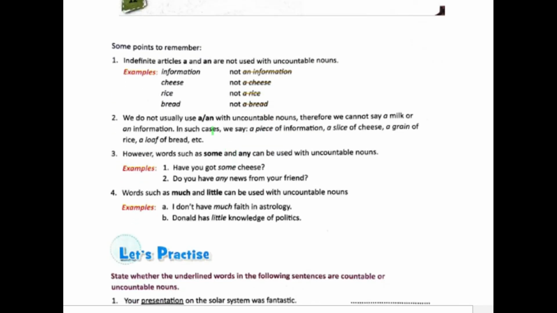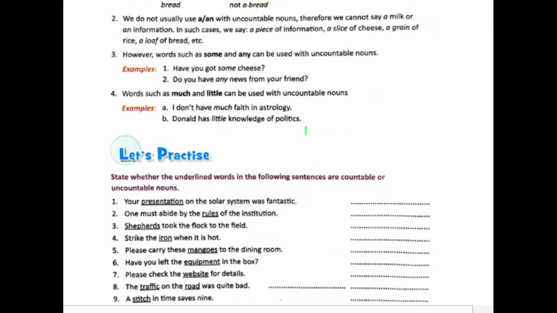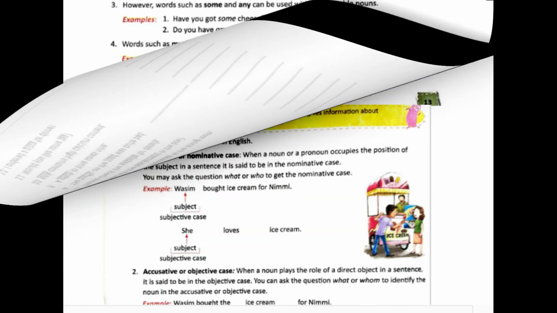Right. One more thing. We cannot use indefinite articles with uncountable nouns, but we can make small changes to that thing, and we can add an indefinite article or a definite article. Like for example, information is an uncountable noun, I cannot say an information, but I can say a piece of information. See, I made small changes to it, and thus now I can use an indefinite article here. Okay, so based on what I learned here, try doing this exercise.